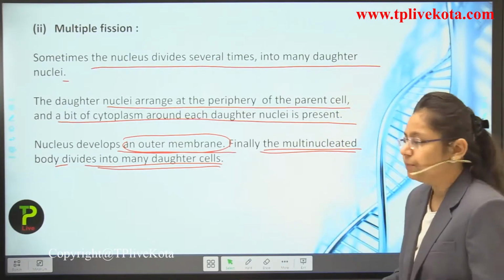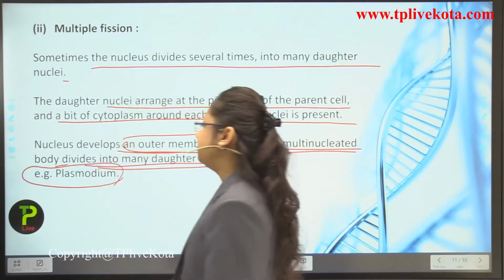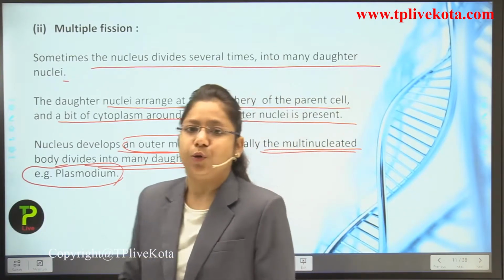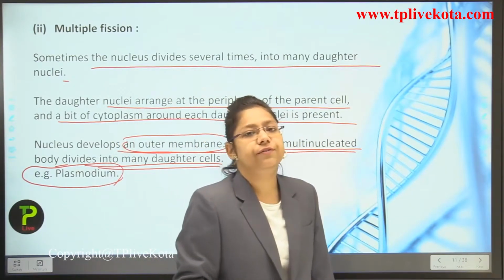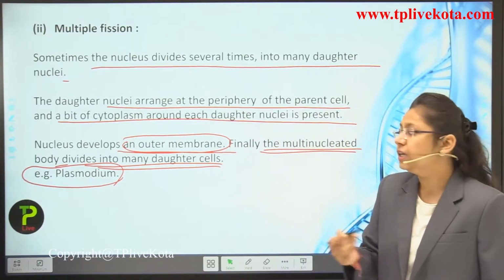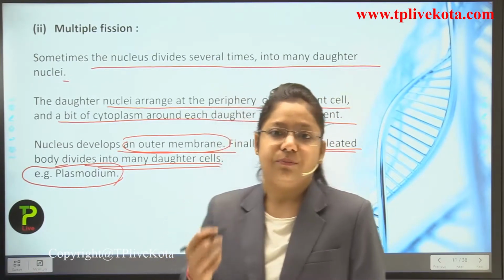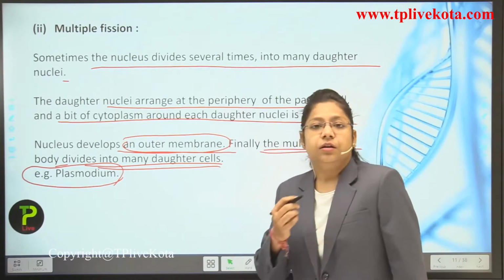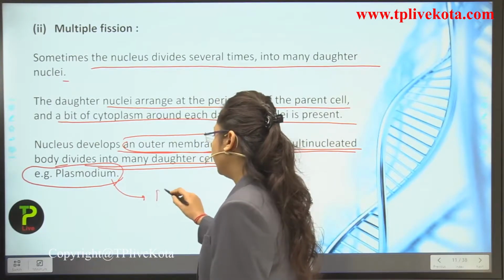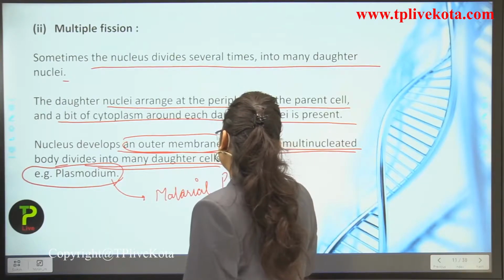Multiple means many. Okay students, now the example is Plasmodium. Plasmodium is a malarial parasite. It reproduces through sporozoites inside our liver. So you have learned about this in 9th class as well, how malaria takes place inside a human body. Plasmodium is the basic protozoan because of which the disease takes place. It is a malarial parasite. So please remember the name.